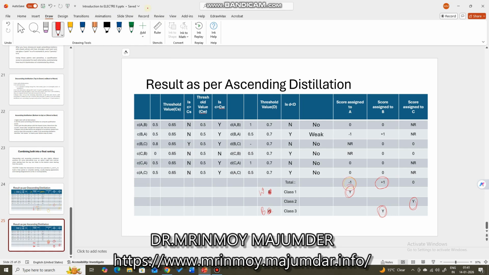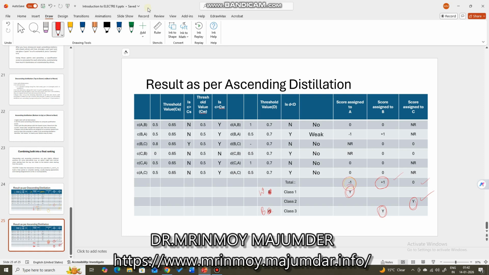Then next, a little better than A is C, zero score, and the best here with respect to score is B. But here, as per the rule, class 1 will be assigned to the worst alternative A, and class 3 will receive the best alternative.